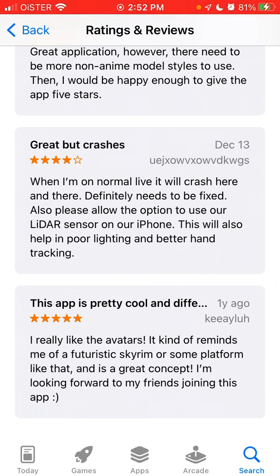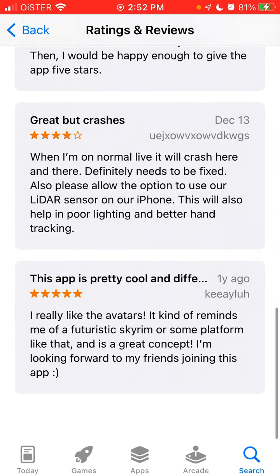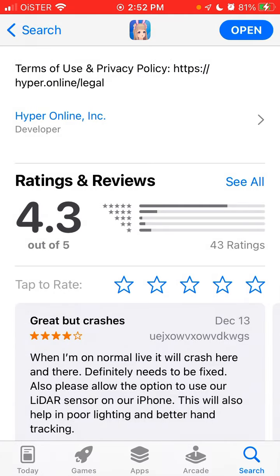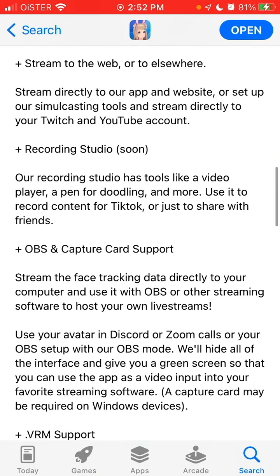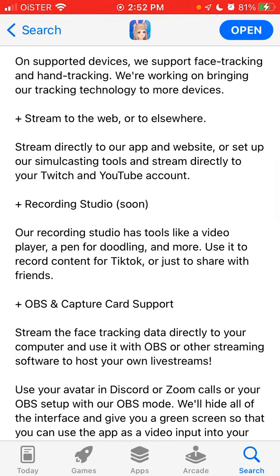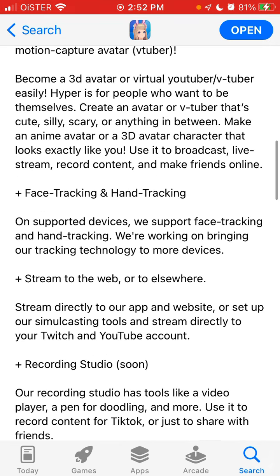Also, please allow the option to use our LiDAR sensor on our iPhone. This will also help in poor lighting and better hand tracking. So that's that. That's the app. Recording studio coming soon. Our recording studio has tools like a video player, a pen for doodling, and more. Use it to record content for TikTok or to share with friends. Stream directly to our app and website.